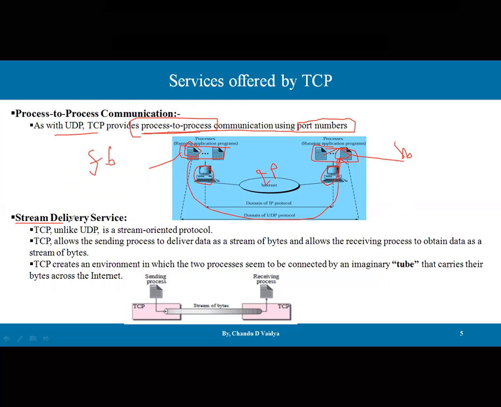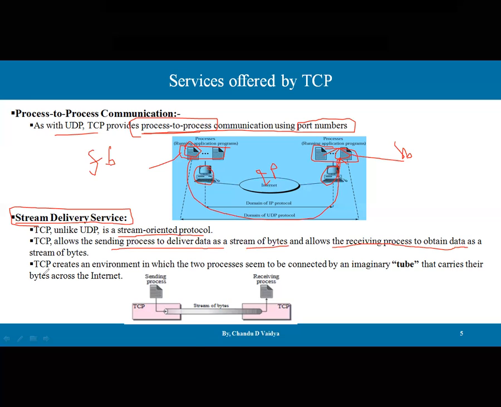The second service is the stream delivery service. This is the core service of the TCP protocol, so please pay attention. Unlike UDP, TCP is a stream-oriented protocol. It means the TCP protocol allows the sending process to deliver data as a stream of bytes and allows the receiving process to obtain data as a stream of bytes.